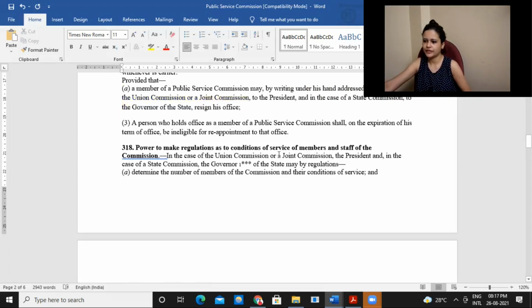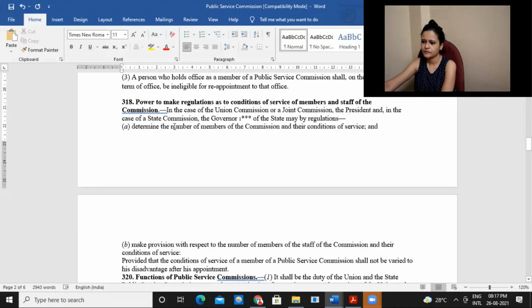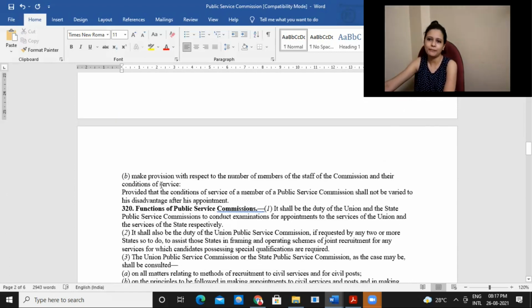Power to make regulations as to conditions of service of members and staff of the commission. So in case of union commission or joint commission, the president, and in case of state commission, the governor of the state may make regulations with regard to determination of the number of members of the commission, their conditions of service, how many members are needed.